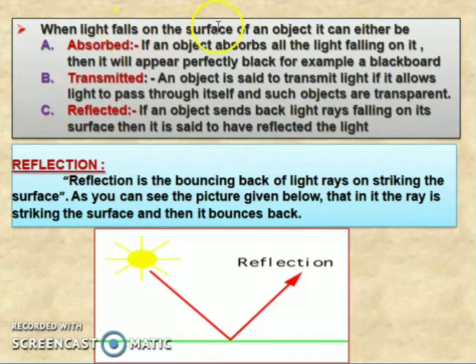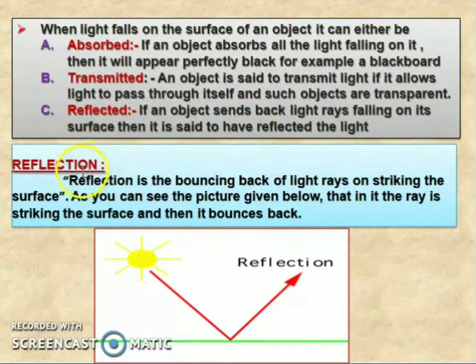When light falls on the surface of an object, it can either be absorbed, transmitted, or reflected. What is absorbed? If an object absorbs all the light falling on it, then it will appear perfectly black, for example, a blackboard. Transmitted: an object is said to transmit light if it allows the light to pass through itself. Such objects are transparent. Reflected: if an object sends back the light rays falling on its surface, then it is said to have reflected the light.